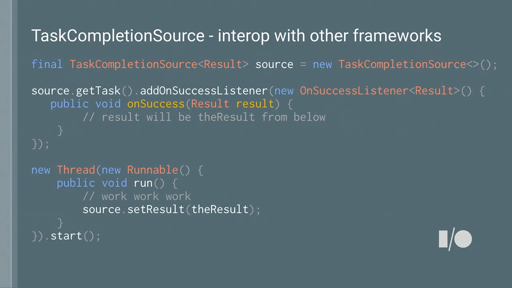Now, in this example, below that, I'm going to fire up a new thread. Now, you shouldn't do this in an Android app, but this is here just for illustration. What you can do is, in that other thread, whatever it's doing, if it's going to generate some result and you need to feed that result into a task, you can just call source.setResult. And what that does is the task that's in that result will then be fully completed or fully resolved. And so that's how you can have things in your other asynchronous framework work with the task framework.